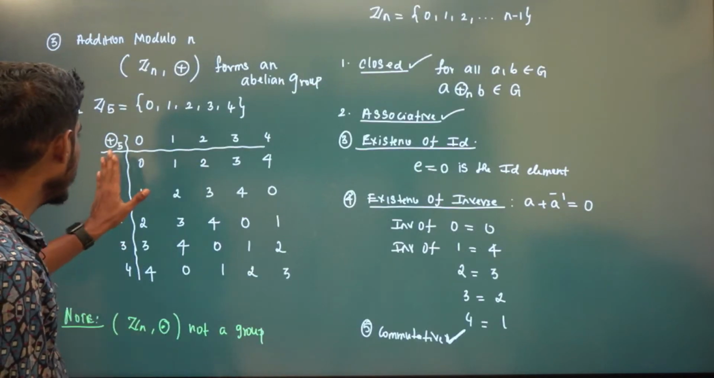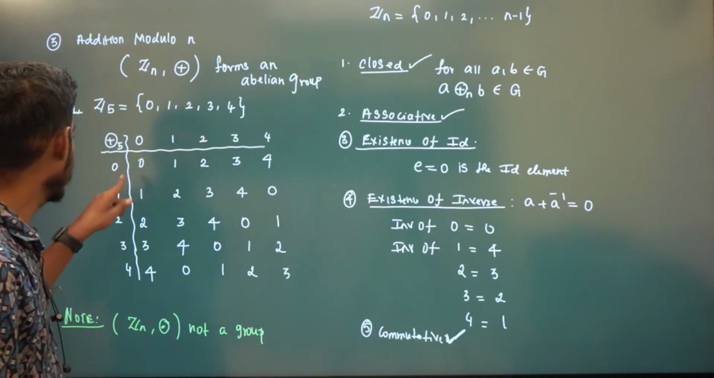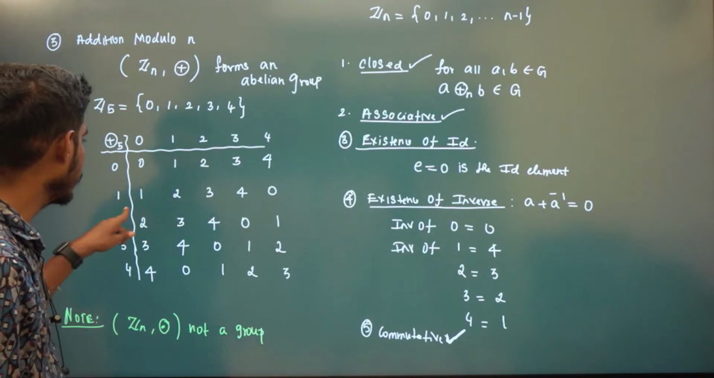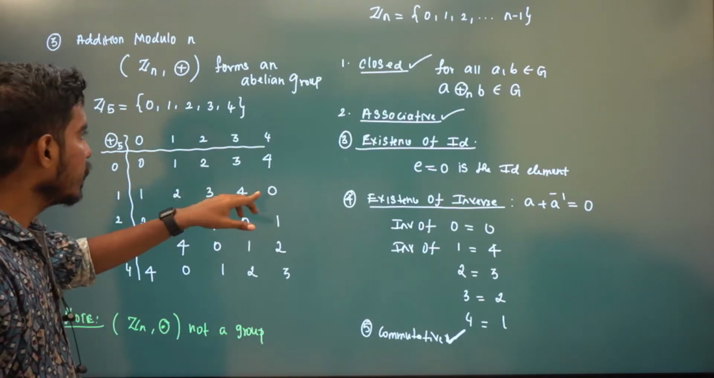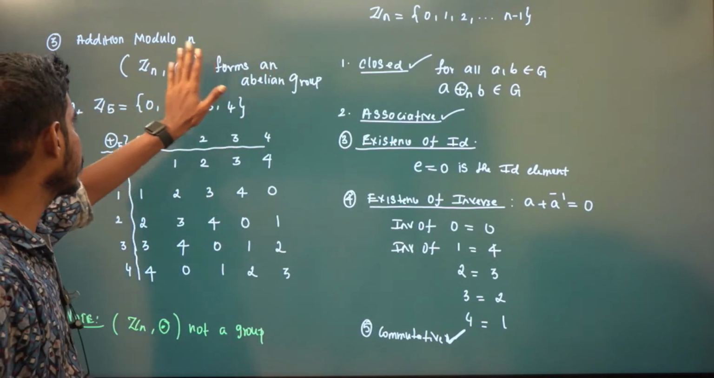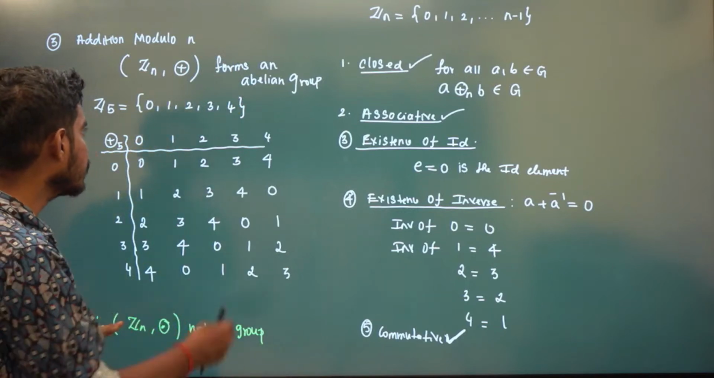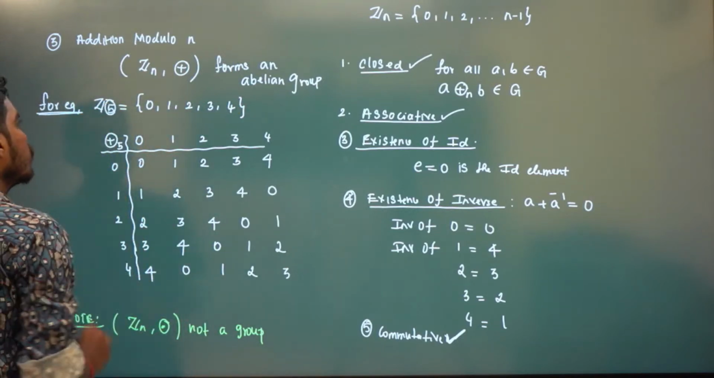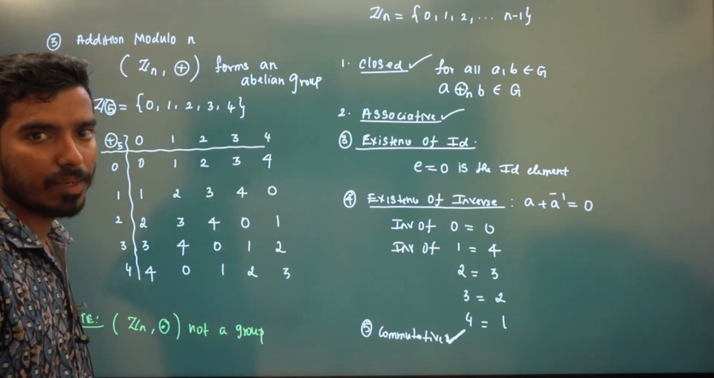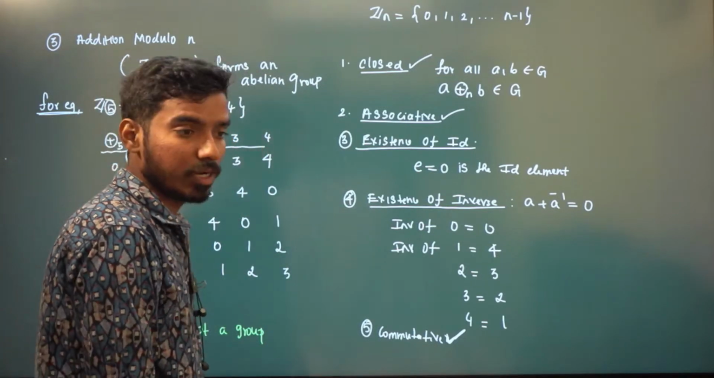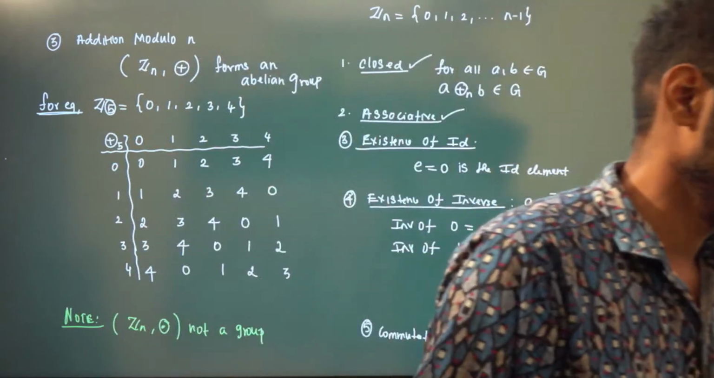Addition modulo n is where you need to add. So 0 plus 2 is 2. 1 plus 1 is 2. 1 plus 2 is 3. 1 plus 3 is 4. 1 plus 4 is 5. If it is n or greater than or equal to n, you need to put the remainder. If it is greater than or equal to 5, put the remainder after dividing by 5. Right? Very simple. So next class we'll continue with more examples. Right? So thank you. All the best.